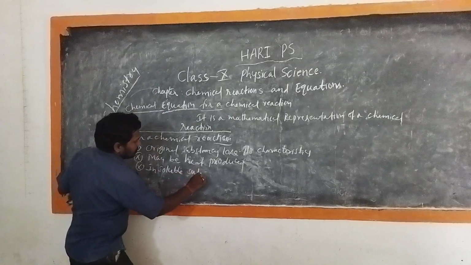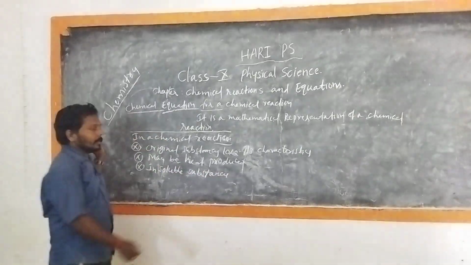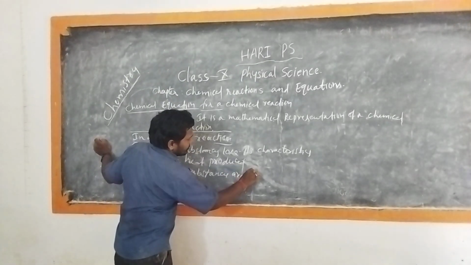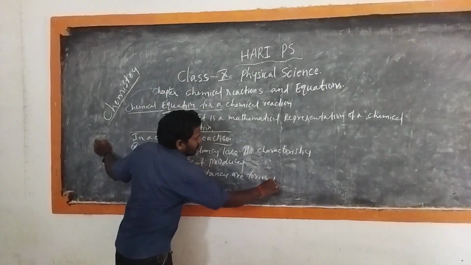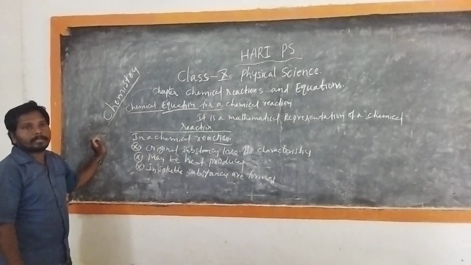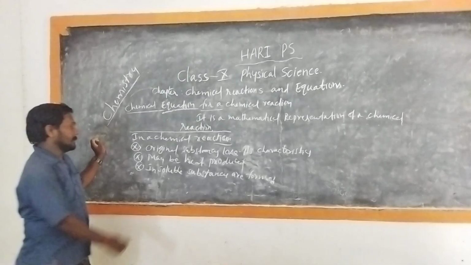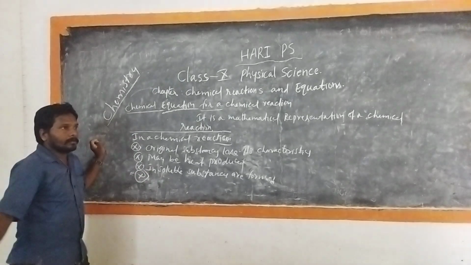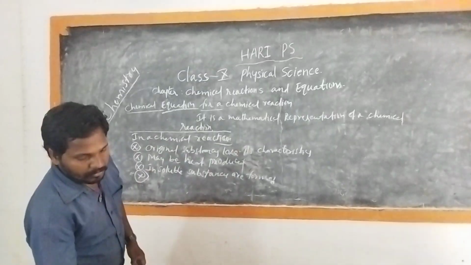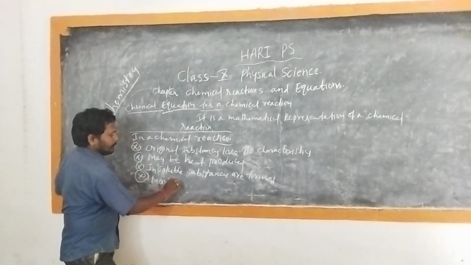These insoluble substances are called precipitates. Then maybe a gas is evolved.